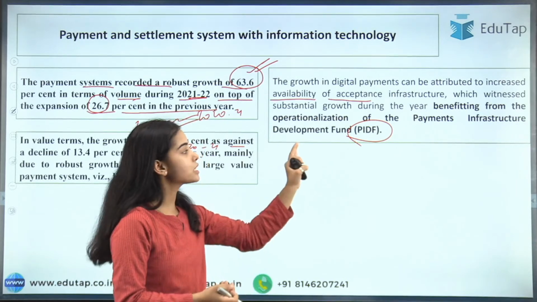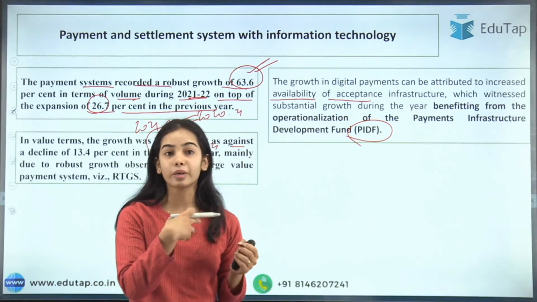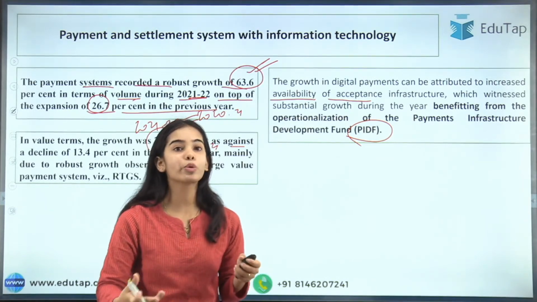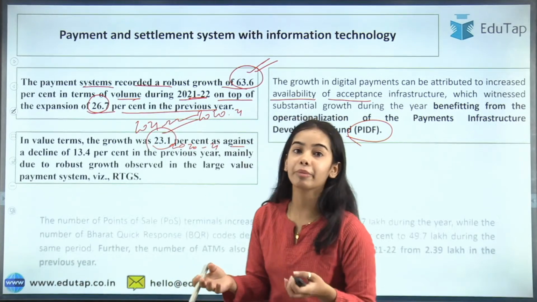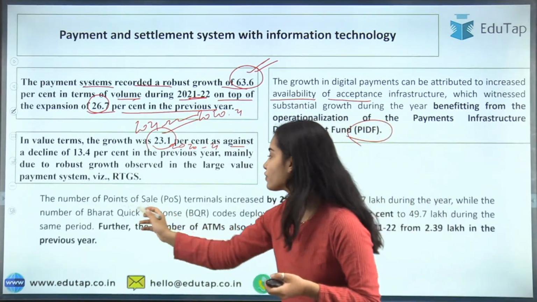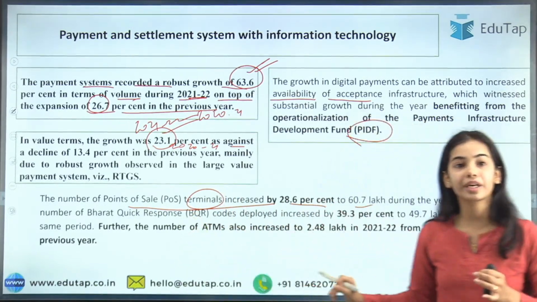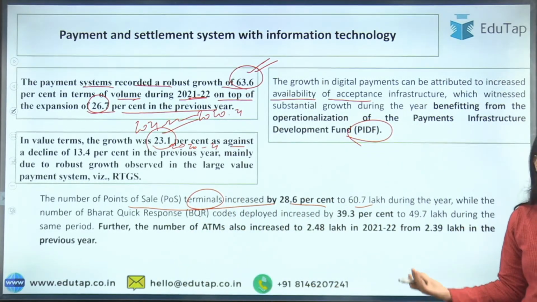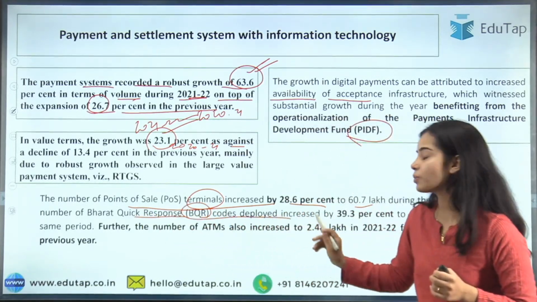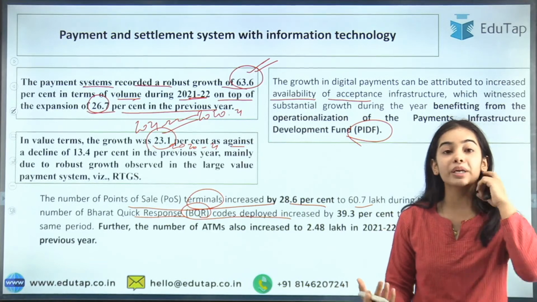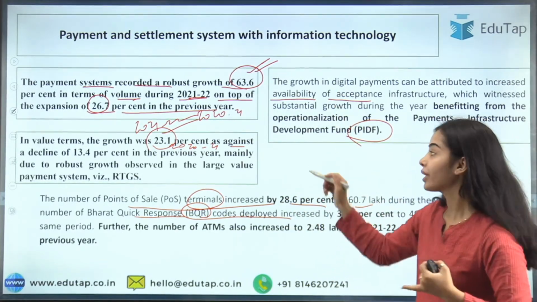This payment infrastructure development fund was provided so that merchants can have more POS machines and the digital infrastructure can be increased. The number of point of sale terminals and ATMs has increased, and Bharat QR codes have also been deployed more.